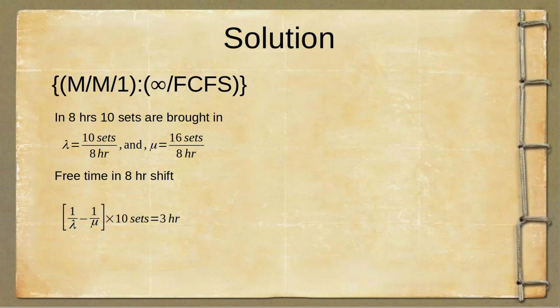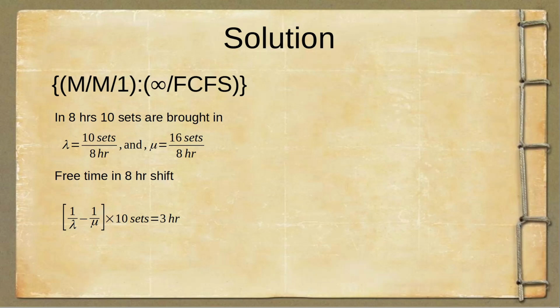Now in 8 hours, 10 sets are brought in. So the arrival rate of sets is 10 sets in 8 hours. And the repair rate is 16 sets in 8 hours because he takes 30 minutes to repair a set. Now what is going to be the free time in an 8-hour shift? That's going to be 10 sets divided by lambda. That is the time required for 10 sets to come in.